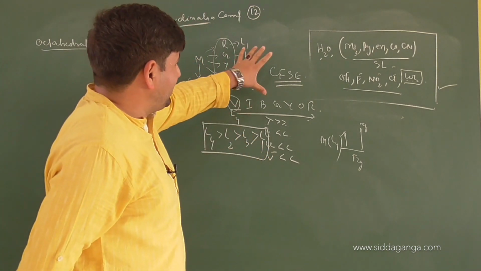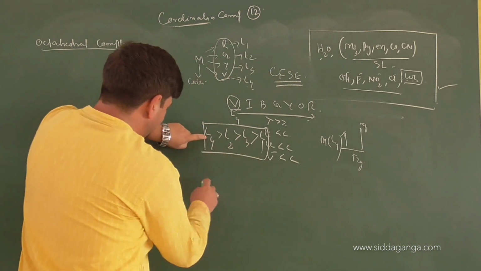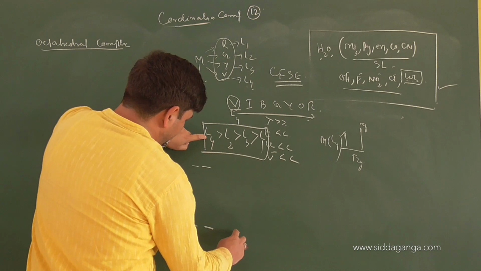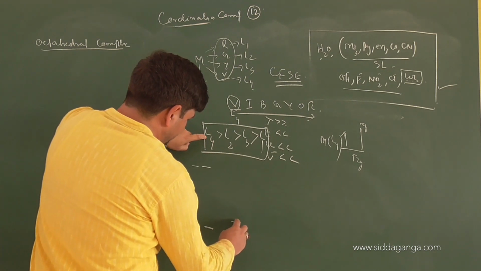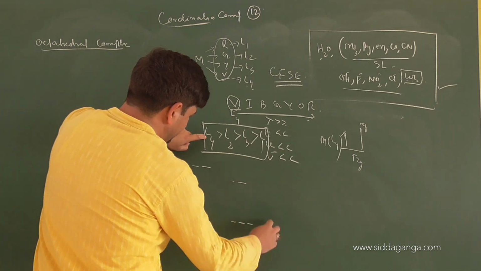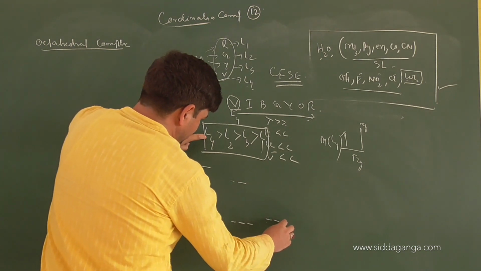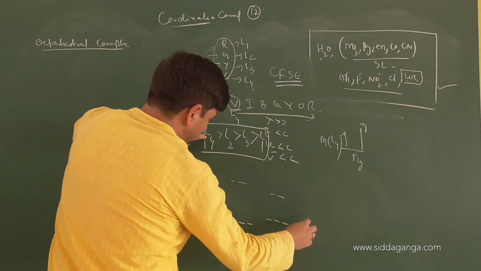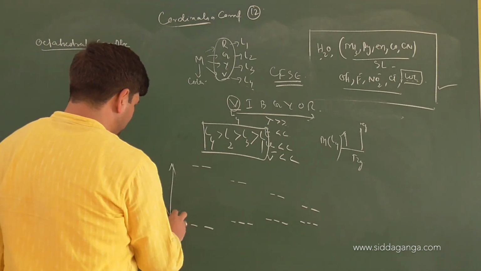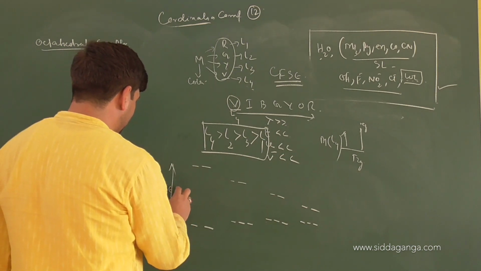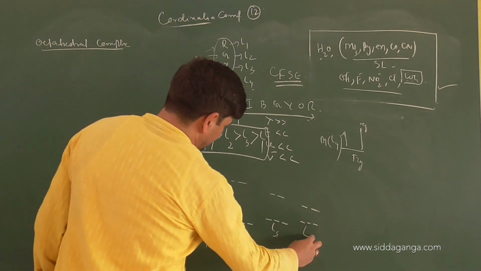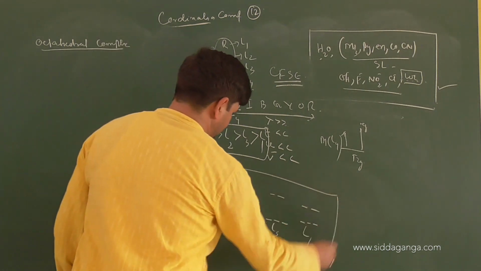So when the crystal field stabilization energy, can I call it like this? In L4, the splitting is more. Then in L2, it is slightly lesser. Then L3, it is further less. And L1, it is least. So what is this? This is the crystal field splitting energy in case of L4, L2, L3 and L1 respectively. Hope you understood the point clearly.